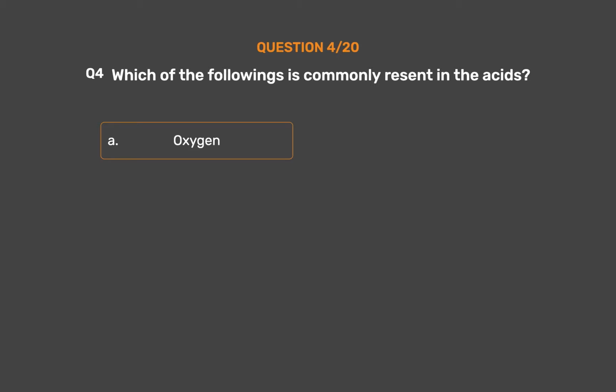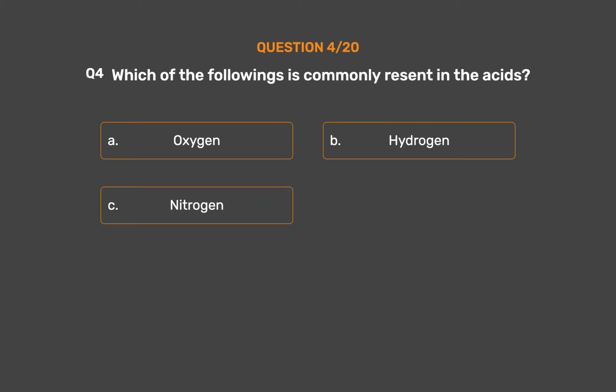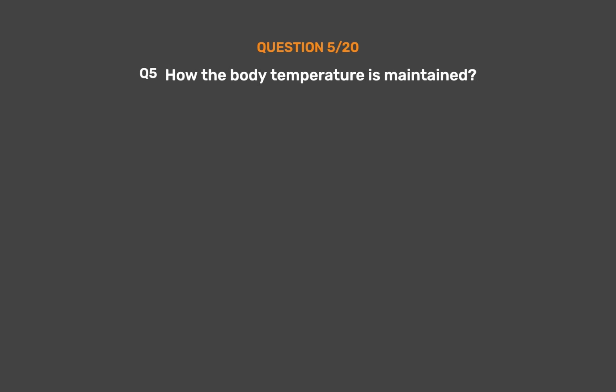Question number 4. Which of the following is commonly present in the acids? Option A. Oxygen. Option B. Hydrogen. Option C. Nitrogen. Option D. Sulfur. The correct answer is option B. Hydrogen.